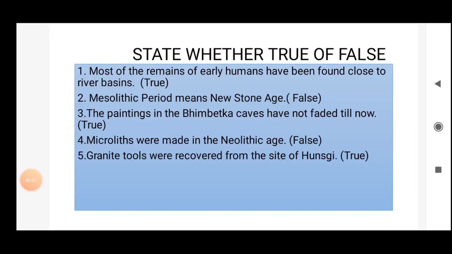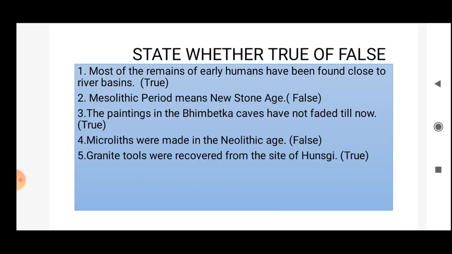Now state whether true or false. In that, the first statement: most of the remains of early humans have been found close to river basins. The statement is true. Second one: Mesolithic period means new Stone Age. It's a false statement. Mesolithic period means middle Stone Age. Third: the paintings in the Bhimbetka caves have not faded till now.